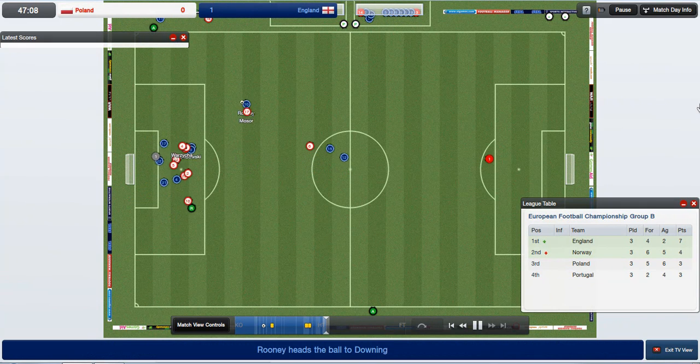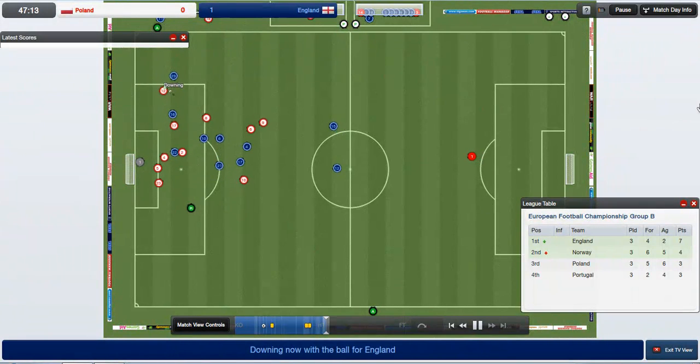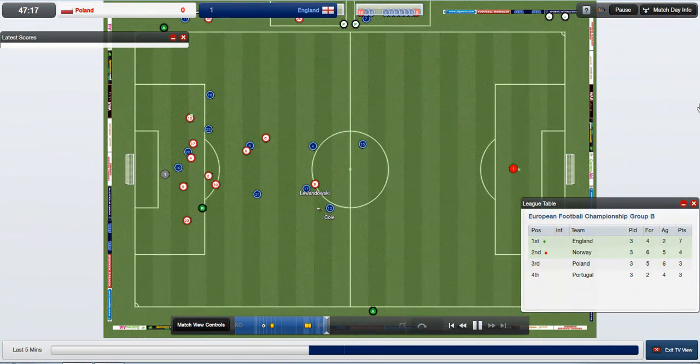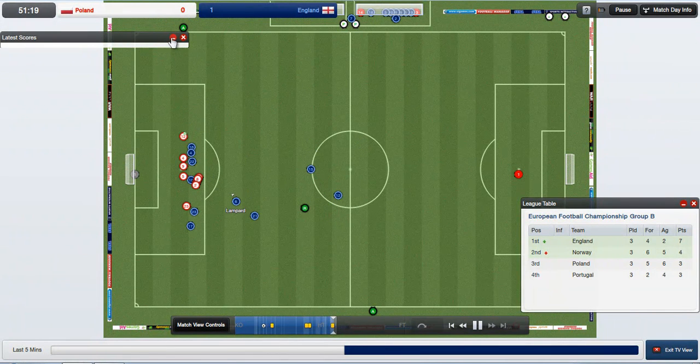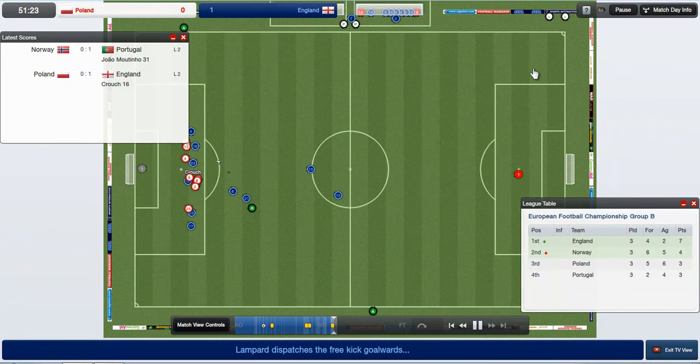See? I've got no faith in Downing at all anymore. I've lost it completely. So let's get back to the scores here. Still 1-0 Portugal.